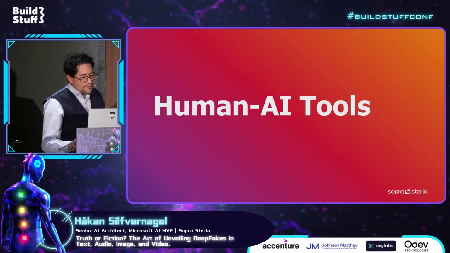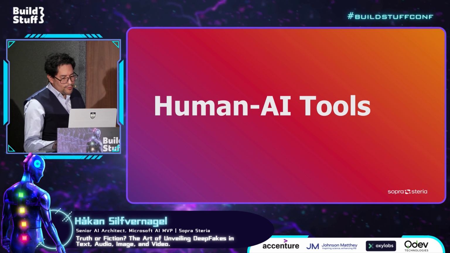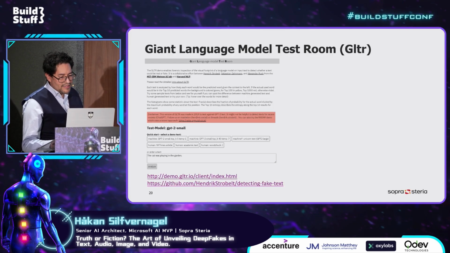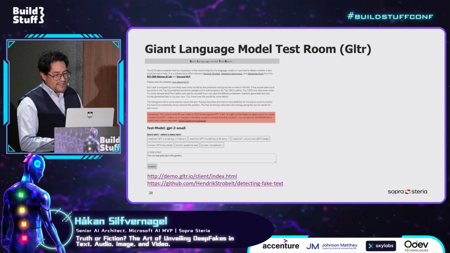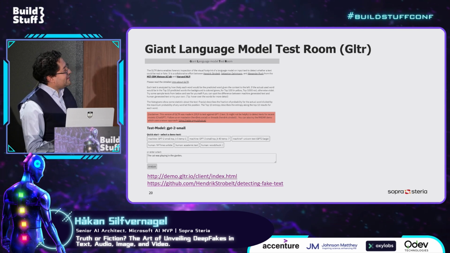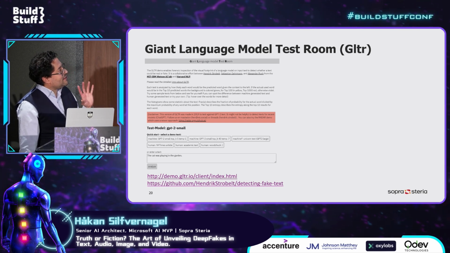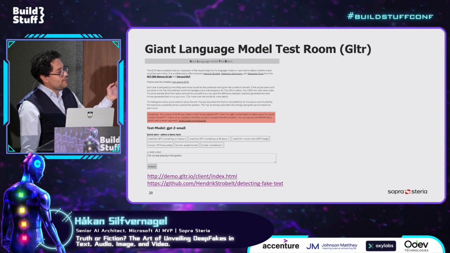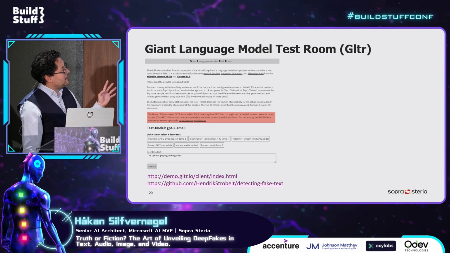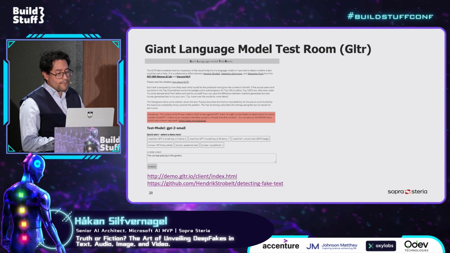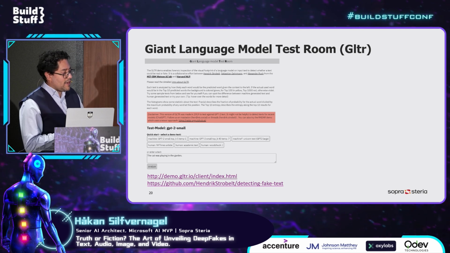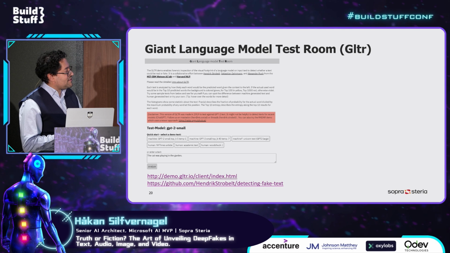Then we can also have some more human AI tools, and one of them is something called GLTR, the Giant Language Model Test Room. One thing which is interesting is that this was originally made for GPT-2, but we can try to use it here for GPT-4, which is what I have used for my test examples, and see how it actually works.